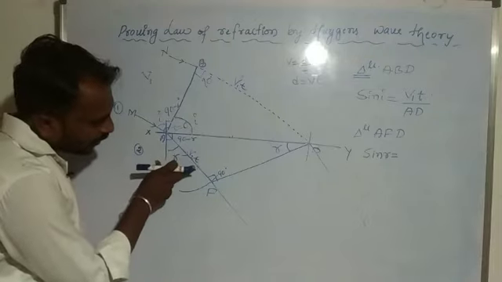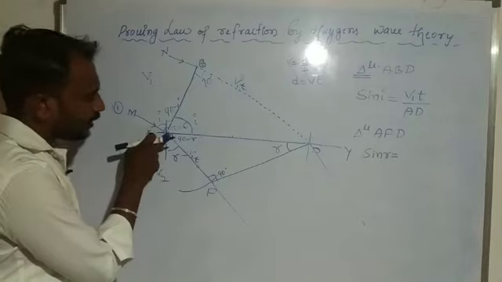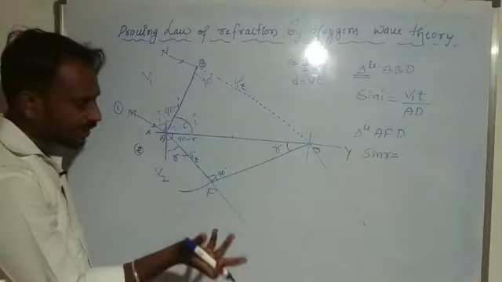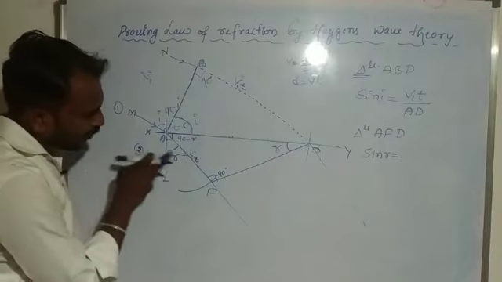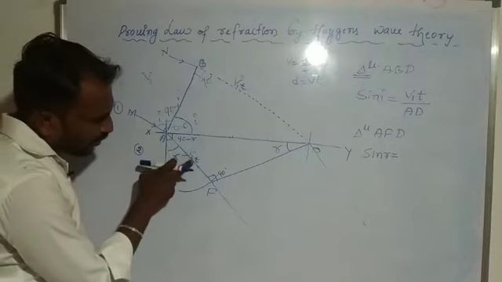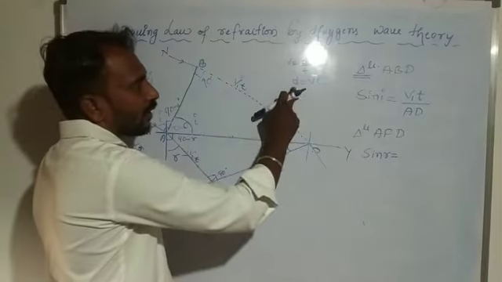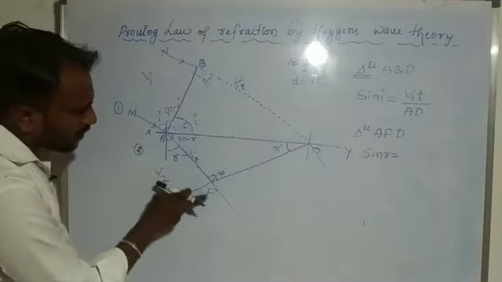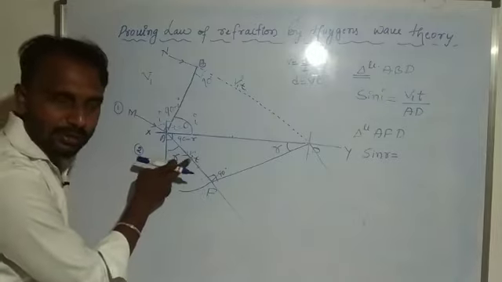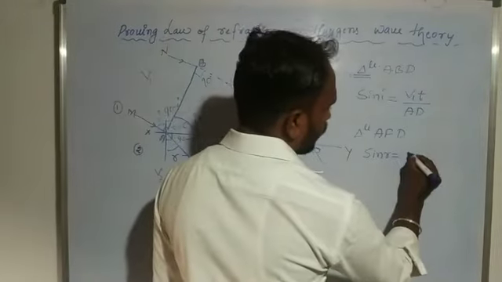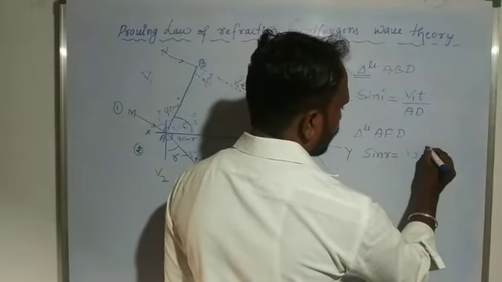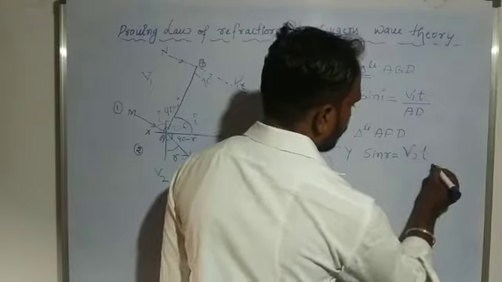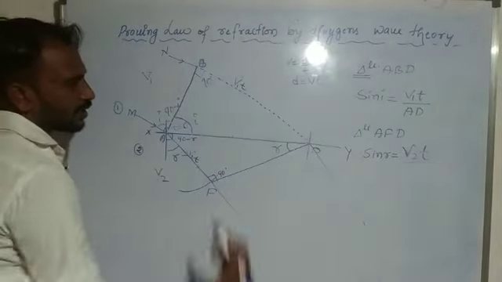Why v2 into t? Because the light enters from one medium to another, so the velocity changes. The velocity of light in the second medium, v2, into the time interval t gives the distance AF. So sin R is v2 t divided by the hypotenuse AD.